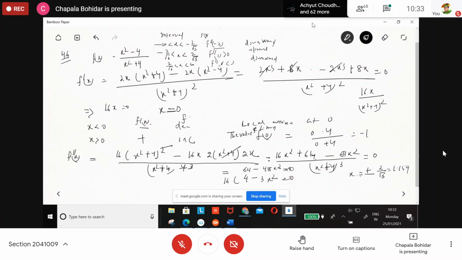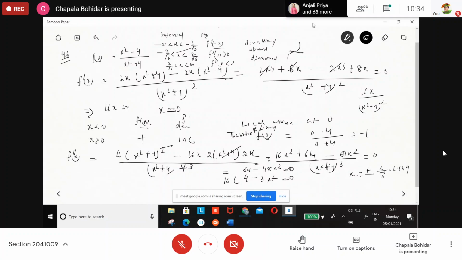So first downward concavity, then upward. So this point is called the point of inflection. Which one here is the point of inflection? Ma'am, the intervals are minus infinity to minus 2 by root 3, then minus 2 by root 3 to 0. Is there any 0 in the point of inflection you are getting here?